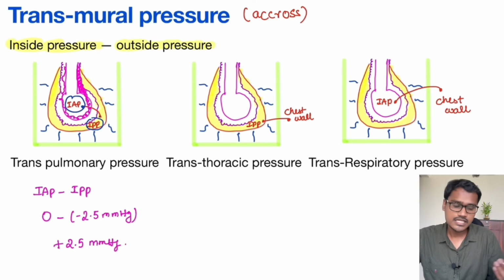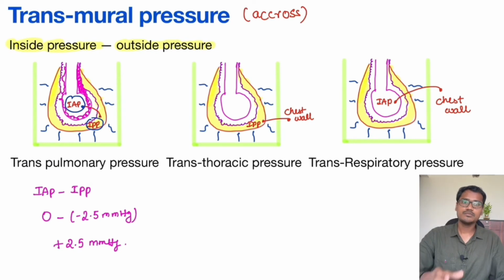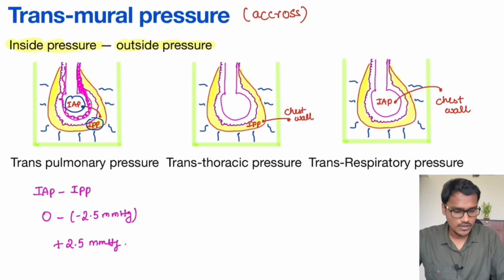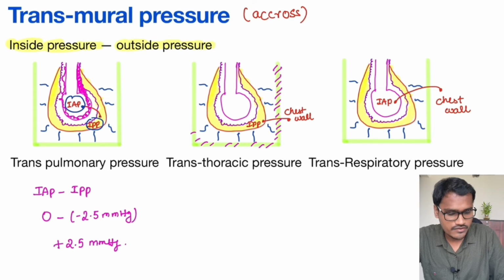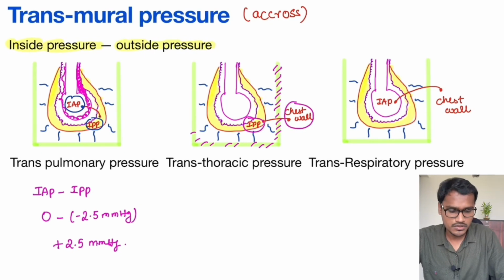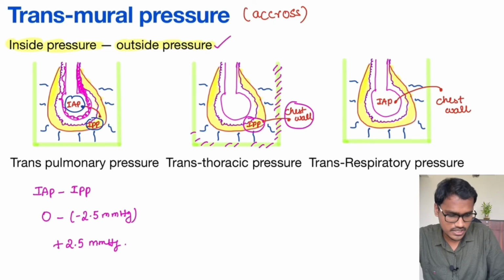Then coming to the transthoracic pressure. Transthoracic means the pressure across the thorax. What is present across the thorax? Thorax means our chest wall region. Outside we have the atmospheric pressure, inside we have the intrapleural pressure, and we know the pressure is calculated as inside minus outside, that is intrapleural pressure minus atmospheric pressure.